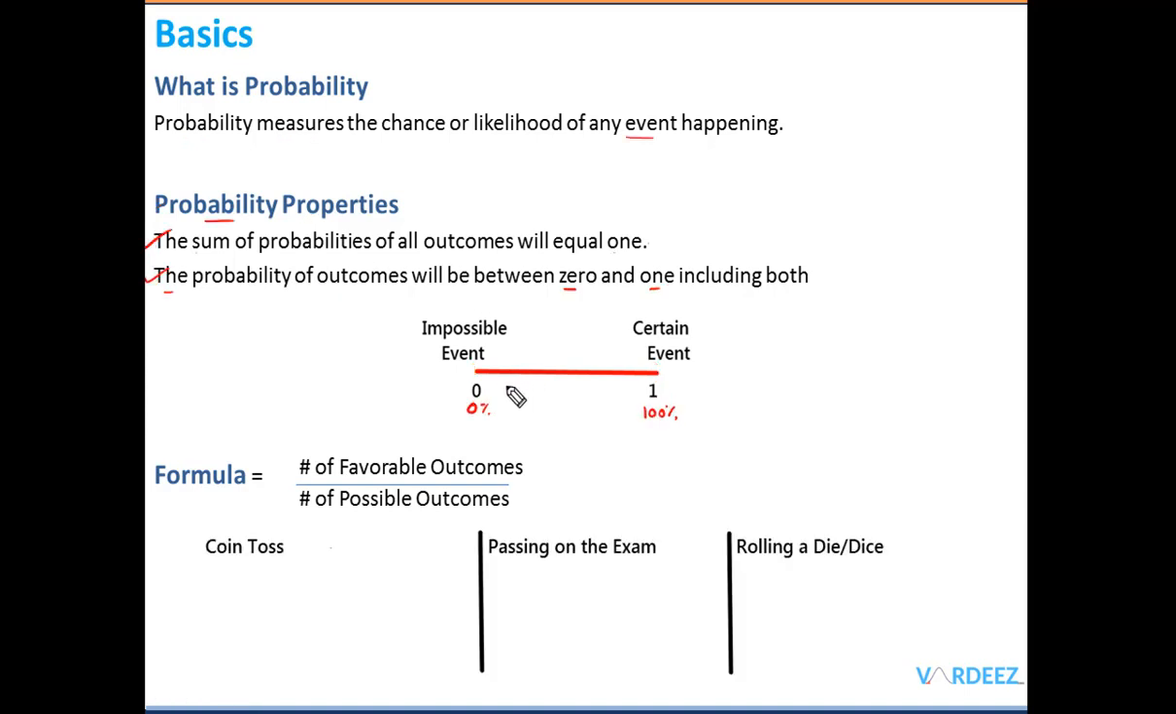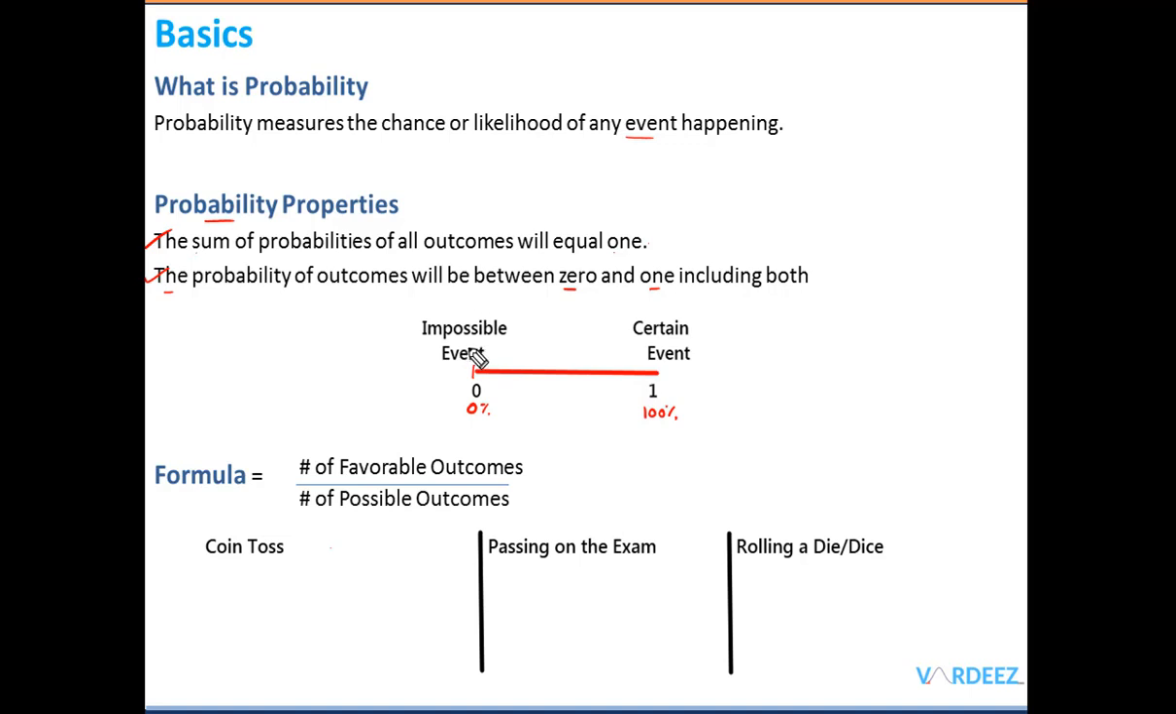Alright, now one important thing is that if I say that the probability of something is 0, that means it is an impossible event. To give you an example, let's say that if you toss a coin, you can only have heads or tails, right? You cannot have heads and tails both at the same time.